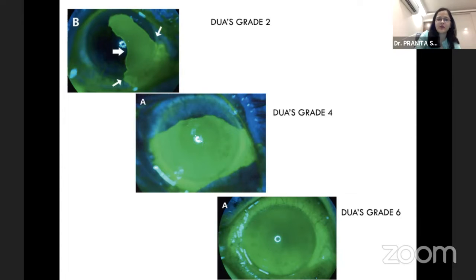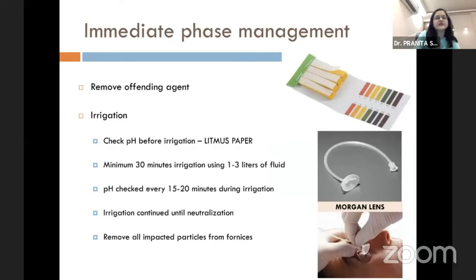That is 12 clock hours of the limbus involved in this case. So the immediate phase management remains common to all the cases, whether it is grade 1, 2, or 3, grade 1 or grade 6. That is, we need to remove the offending agent, and that is done with the help of irrigation. A pH check with the help of a litmus paper is done at baseline, following which irrigation of the ocular surface is done for a minimum of 30 minutes with irrigating fluid, 1 to 3 liters of fluid. And a pH check is done every 15 to 20 minutes till neutralization is achieved.